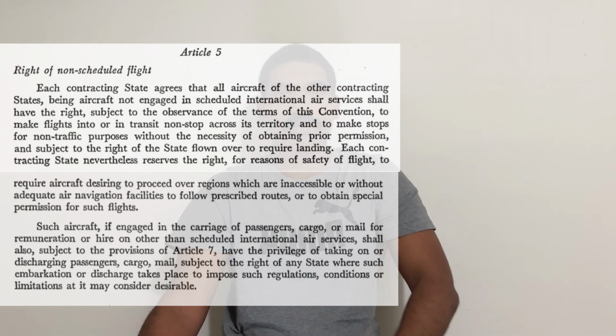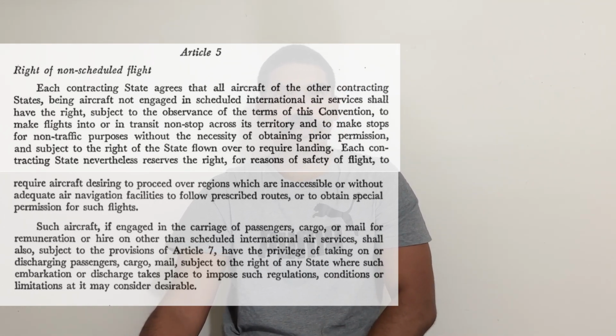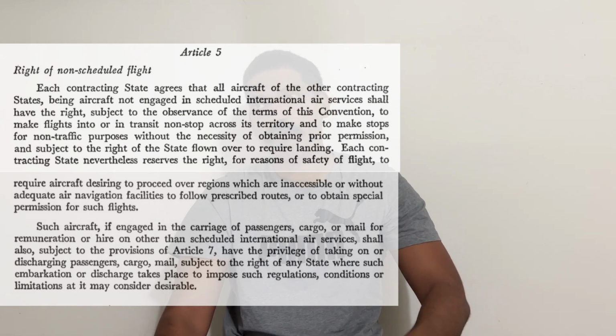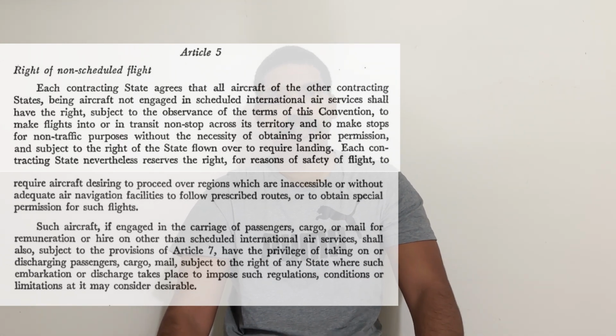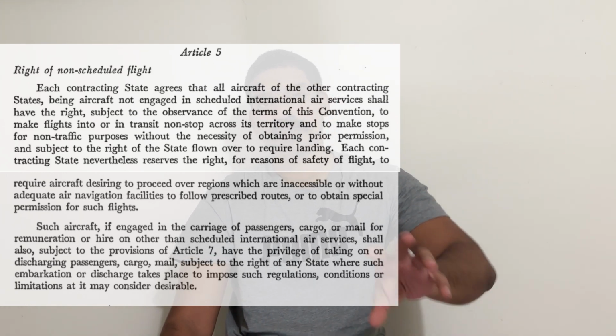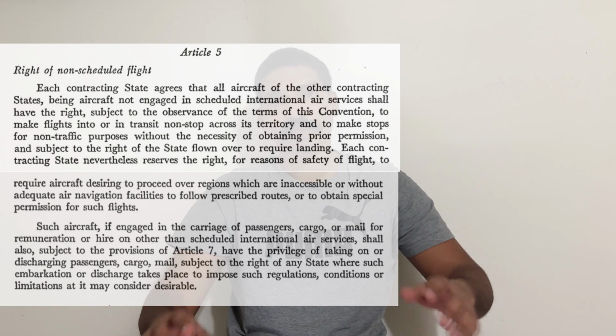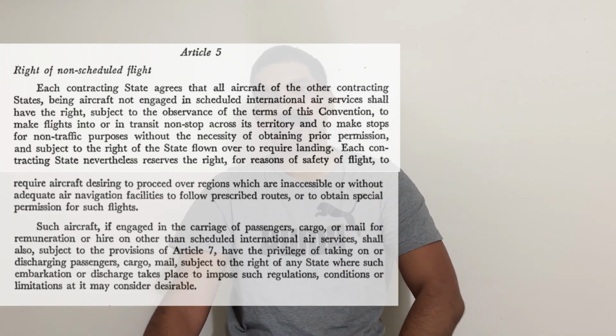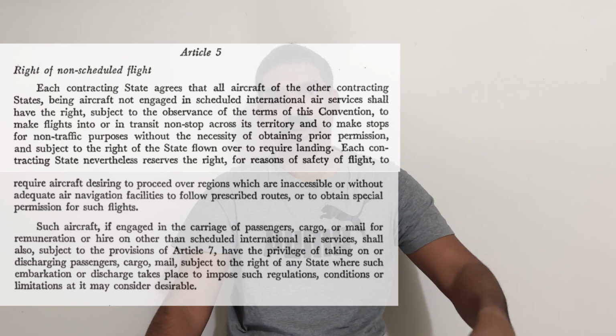Further on, when we read through other articles, we'll realize that if permission has been taken, it is possible to fly for hire. But in this particular case, Article 5, they're basically saying that non-scheduled flights can fly from one country to the other, but it has to be for non-hire purposes, not to make money, and they have to abide by all rules of the country they are flying to.